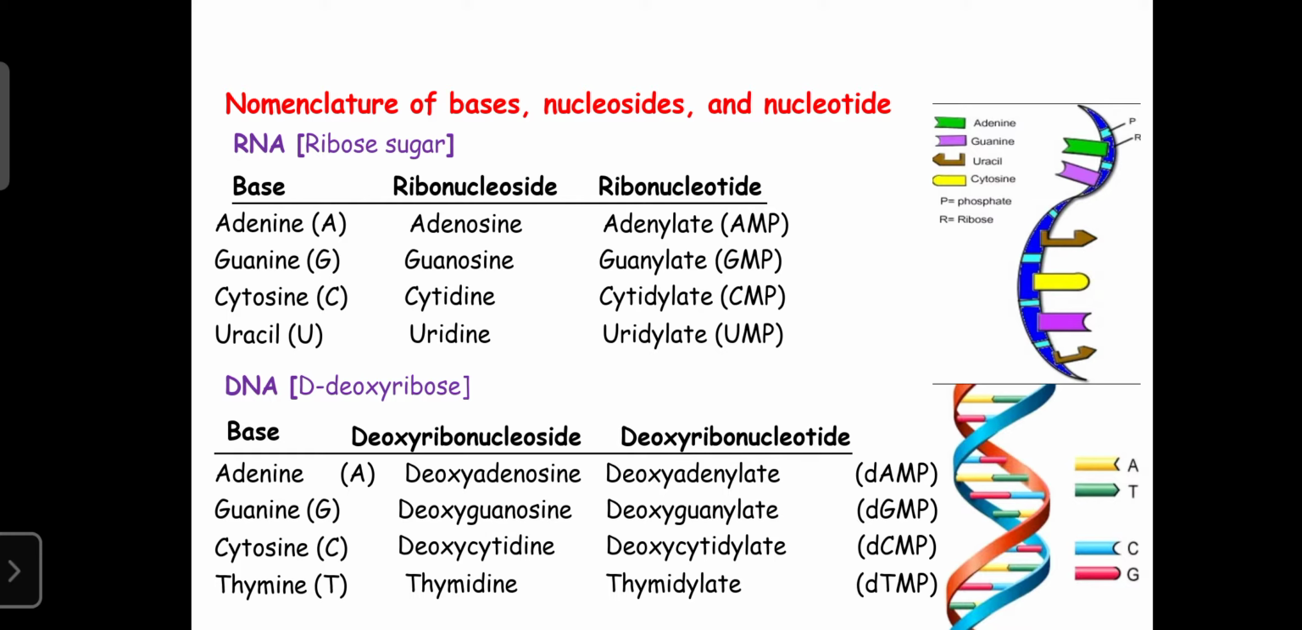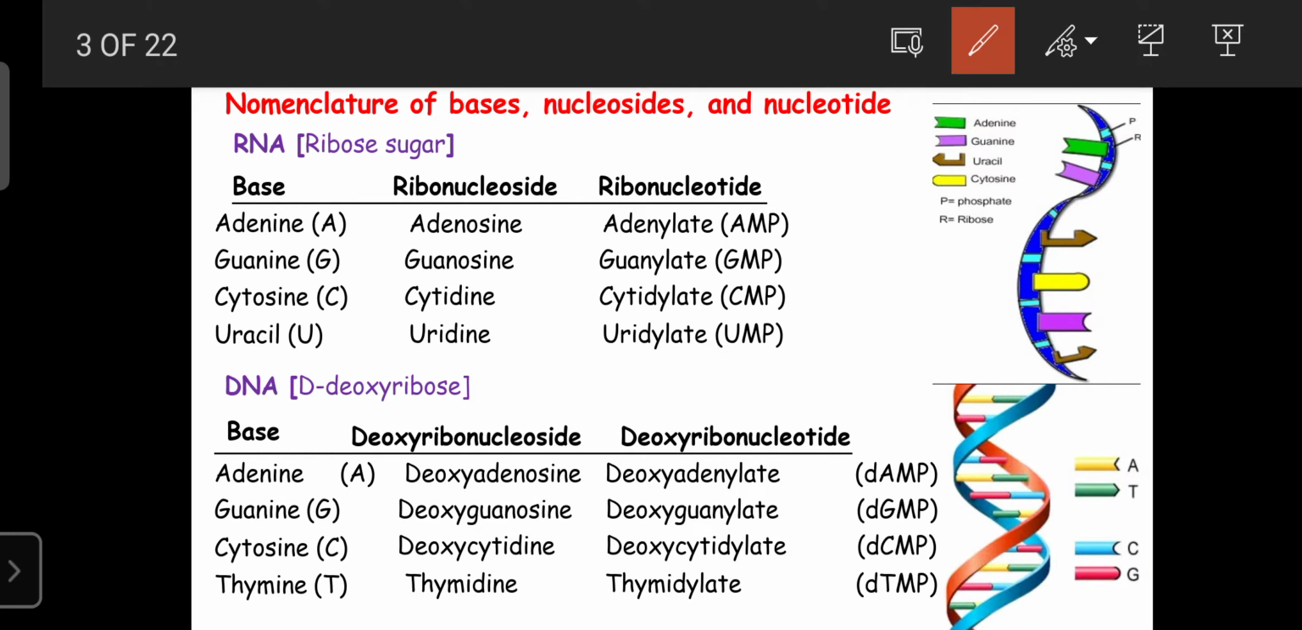It consists of the deoxyribose sugar. RNA mainly consists of the bases adenine and guanine, and adenine and guanine are the purine bases.